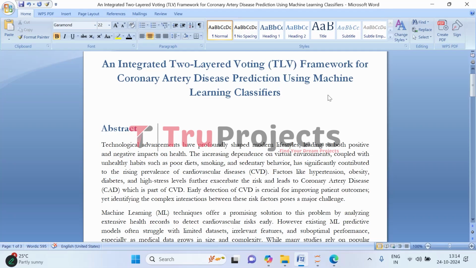Welcome to True Projects. In this video, we are going to explain about the project, which is an integrated two-layered voting TLV framework for coronary artery disease prediction using machine learning classifiers. So, before getting into the execution, first let's understand what the project is about.